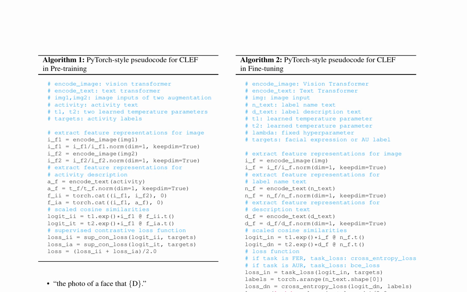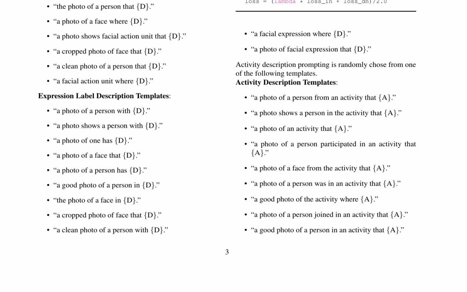Here is a combined summary of the 2 pages. The authors present the Contrastive Learning Framework for Emotion and Facial Action Unit Recognition, CLEF, which consists of two stages: pre-training and fine-tuning. In the pre-training stage, the model learns to extract feature representations from images and text descriptions using vision and text transformers, respectively. The authors defined two types of feature representations: image, I_F1 and I_F2, and image text, A_F. They then calculate scaled cosine similarities between these feature representations, resulting in logit_e and logit_it.